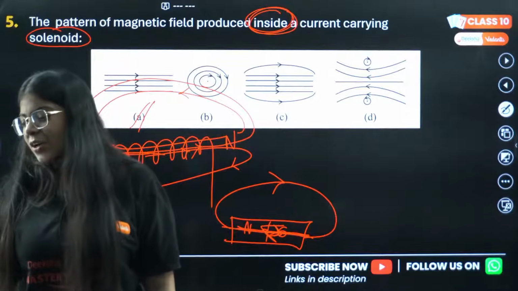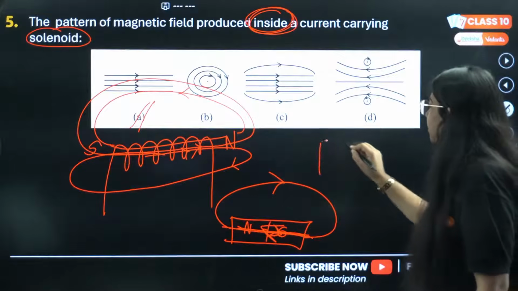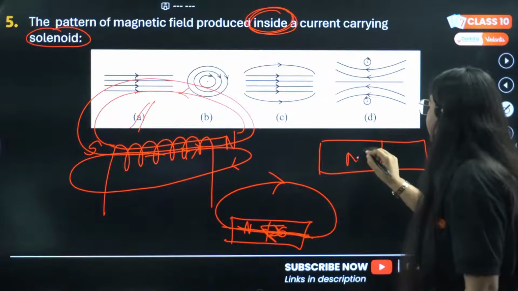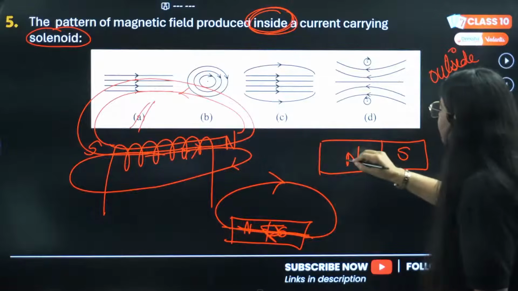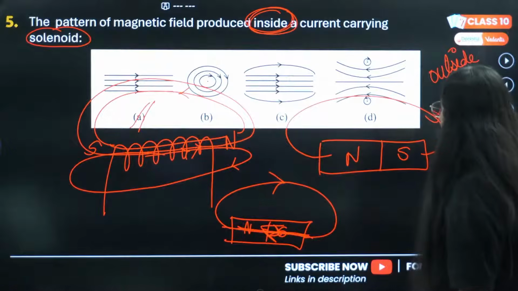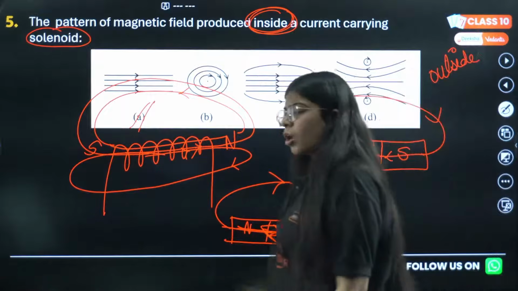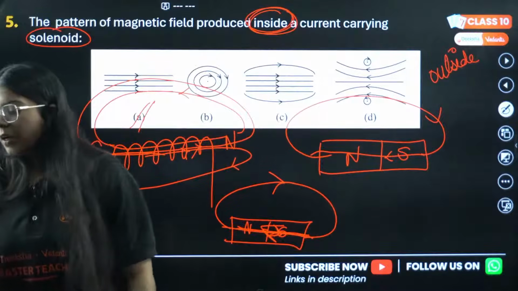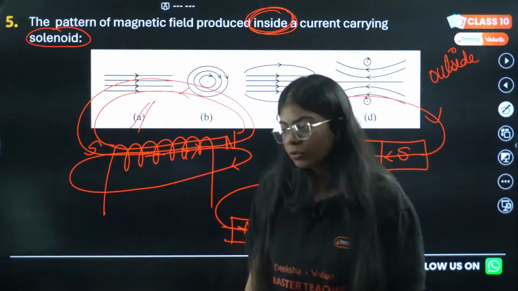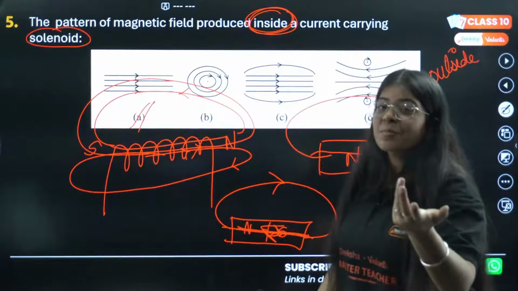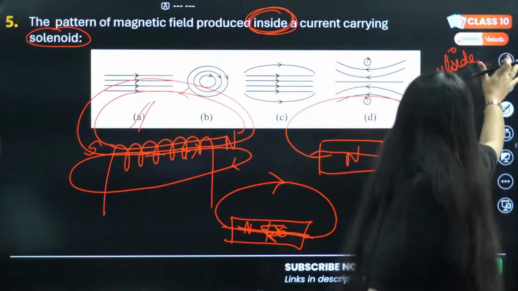I'm confused about inside or outside. See, inside, just remember a bar magnet. A solenoid is similar to a bar magnet, with north and south. Outside the magnet, it's always north to south. Inside the magnet, it will be just opposite, south to north. Outside north to south, inside south to north. Just repeat it 5 times in your head and you will remember this. Here we end our second chapter.